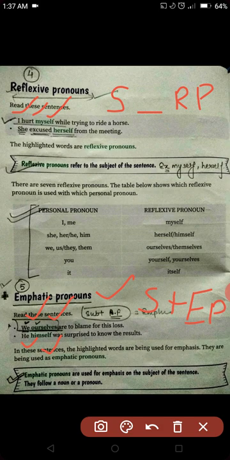Emphatic pronouns are used to emphasize the subject of the sentence. They follow a noun or the pronoun. When these words follow a noun or pronoun, it becomes an emphatic pronoun, and when there is a gap between the subject and them, they do not follow directly a noun or pronoun, but it reflects, that is a reflexive pronoun.